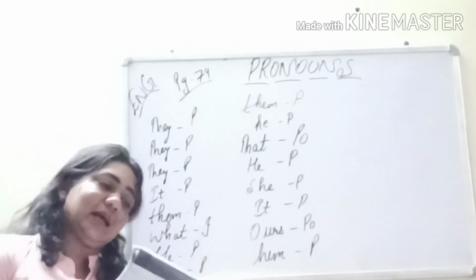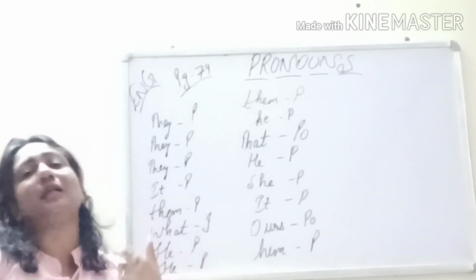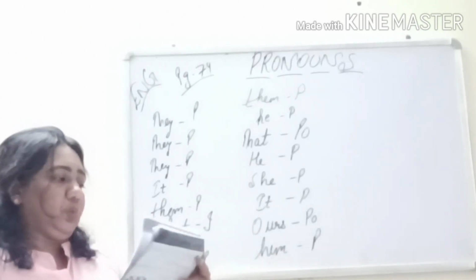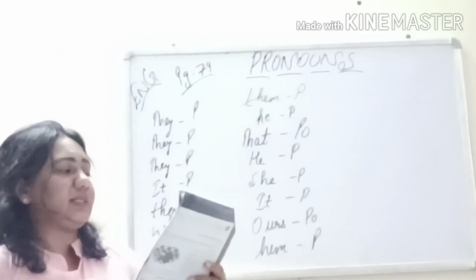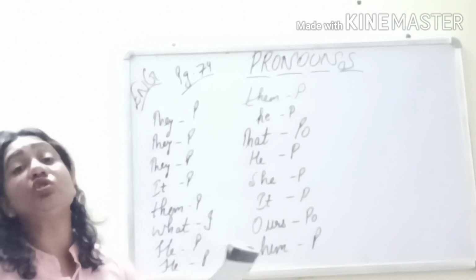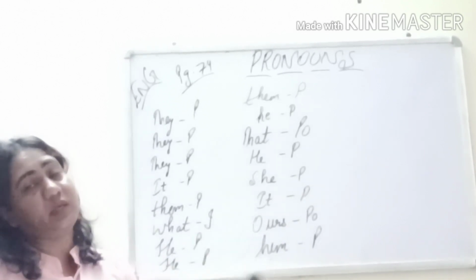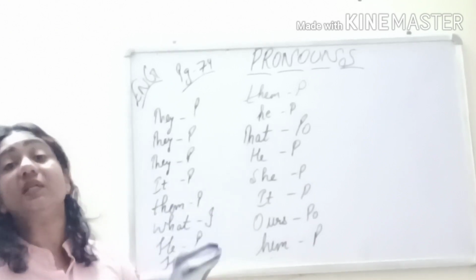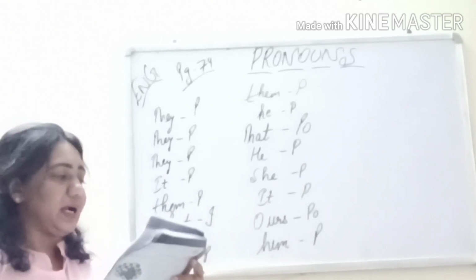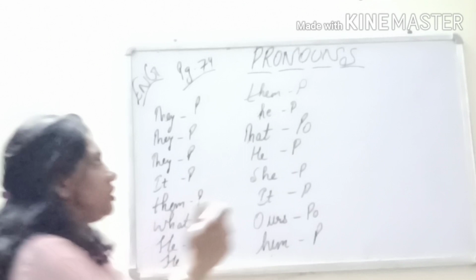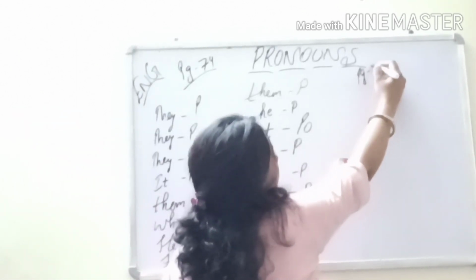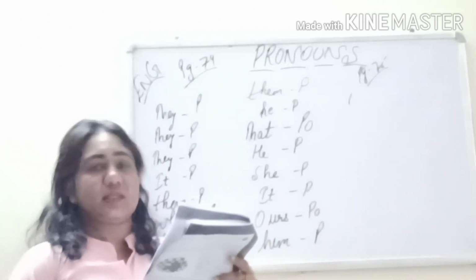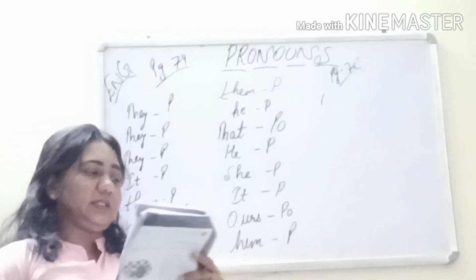So this way you need to complete this paragraph, and in a similar way it can be asked in your exams also. I can give you some sentences and I can ask you to underline the pronouns and state its kind. Moving on to the next exercise, complete these sentences with suitable personal pronouns. A few sentences are given and you have to just add the personal pronouns. So let's quickly start. It's on page number 75. Again, you can note down the answers in your book itself with pencil. So let's see the first sentence.